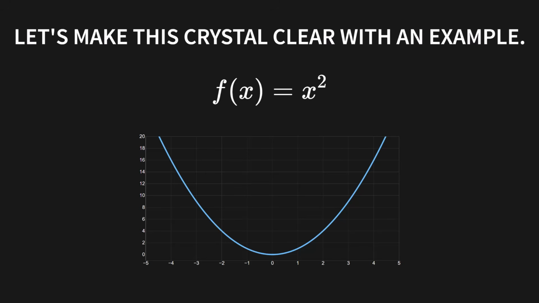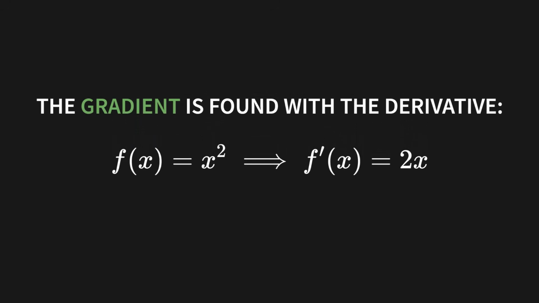Let's make this crystal clear with an example. Imagine our valley is this perfect U-shape, described by the function you see here, f of x equals x squared. The gradient, which is just a fancy word for the slope, is found with a derivative. Check out this formula. For x squared, the derivative is just 2x. This is our slope detector.